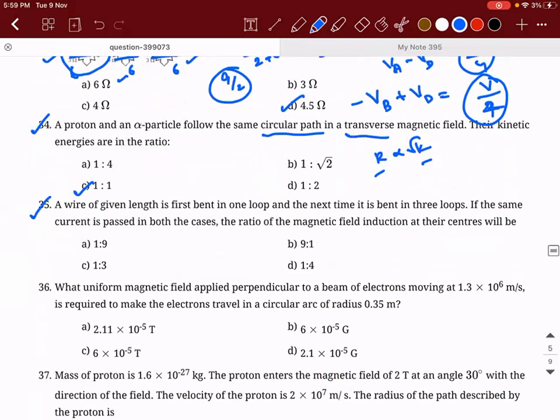35th. There is a wire of given length, first bent into one loop and then bent into 3 loops. If the same current is passed in both the cases, the ratio of the magnetic field induction at their centers will be. So the one loop, I am taking it to be a circular loop, okay? Actually, they should have mentioned the loop. As of now, you can take it as a circular loop. Let's try to do this specifically and see. This is also a good problem.